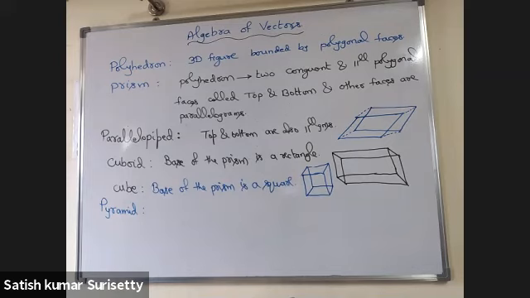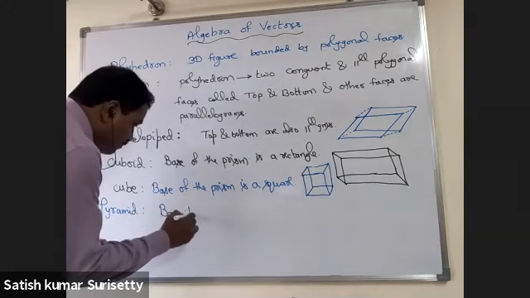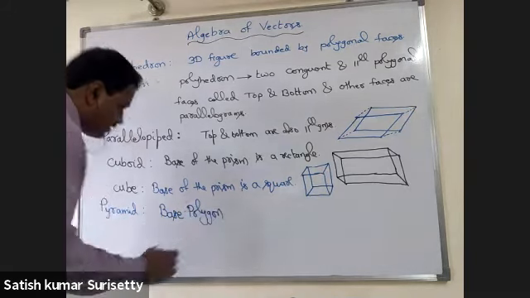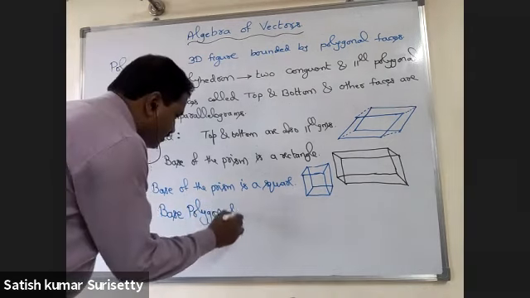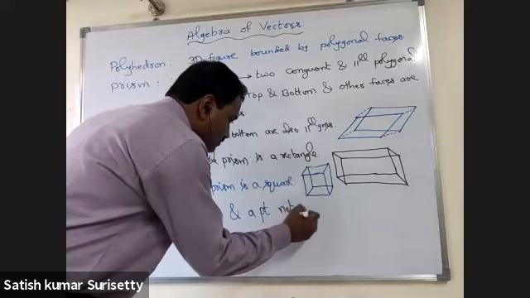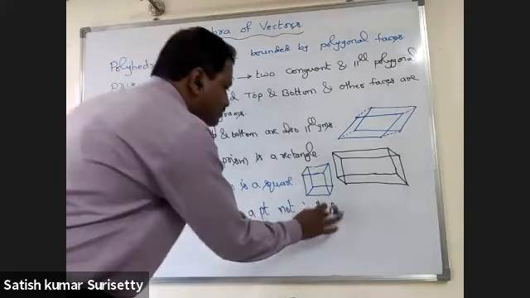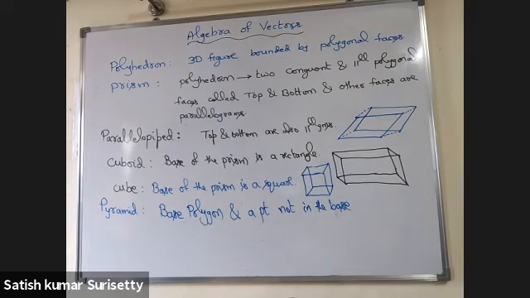Next, pyramid. A pyramid consists of a base polygon and a point not in the base polygon.